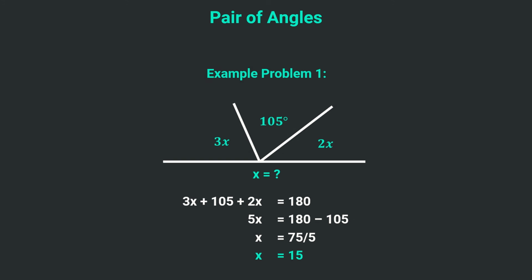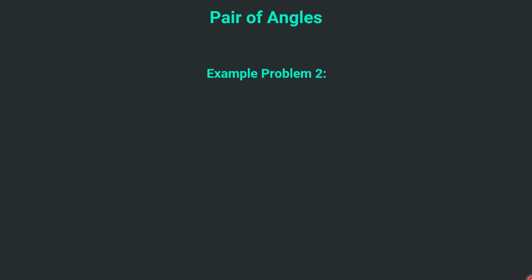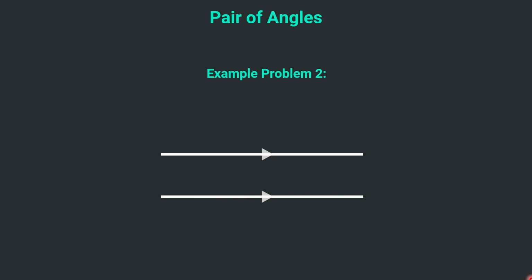Now let's try another example. So the example problem 2 is given as these two parallel lines which are again intersected by a transversal, and this angle is given as 60, and we have to find out the value of all other 7 angles. So now let's use the concept of the pair of angles and let's try to find out these values.